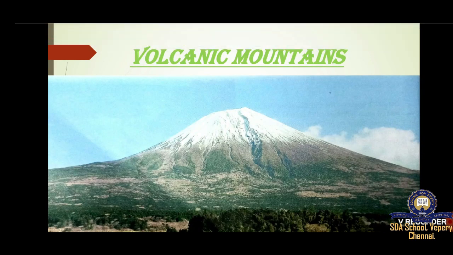Next we are going to see about the volcanic mountains. What are volcanic mountains? The formation of volcanic mountains is associated with volcanic activity. When a volcano erupts, lava is thrown out with great force. This lava accumulates around the vent of the volcano and forms a tall cone-shaped mountain known as a volcanic mountain.